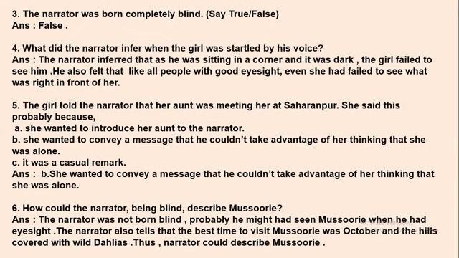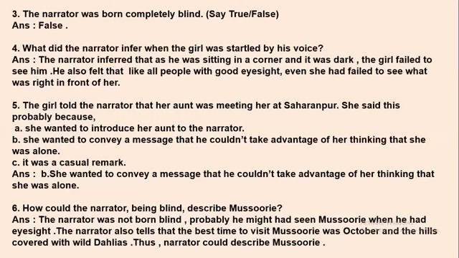Next, the girl told the narrator that her aunt was meeting her at Saharanpur. She said this probably because: A, she wanted to introduce her aunt to the narrator. B, she wanted to convey a message that he could not take advantage of her, thinking that she was alone. Or C, it was a casual remark.